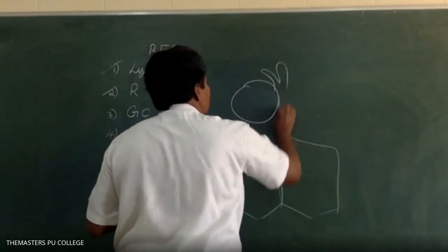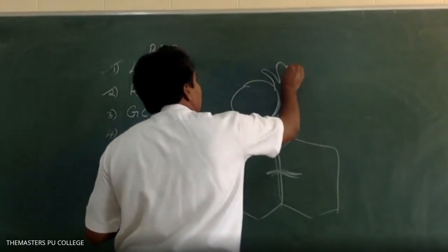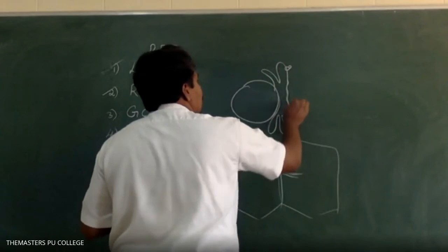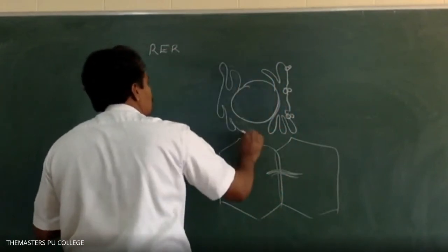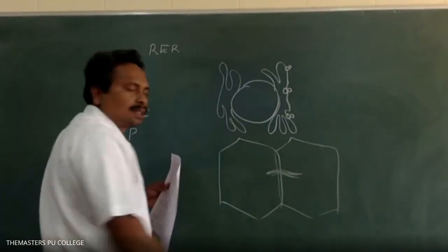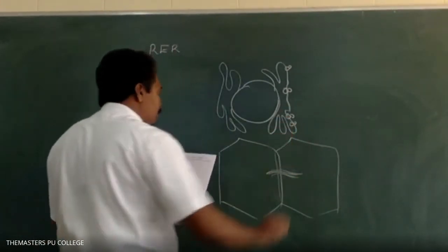The rough endoplasmic reticulum has the ribosomes. So ribosomes are present on the surface of rough endoplasmic reticulum.